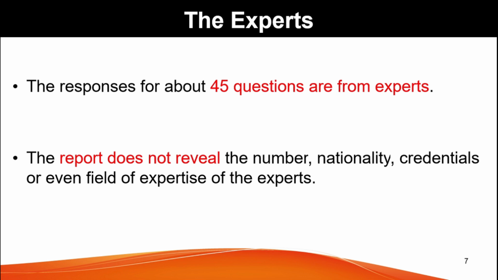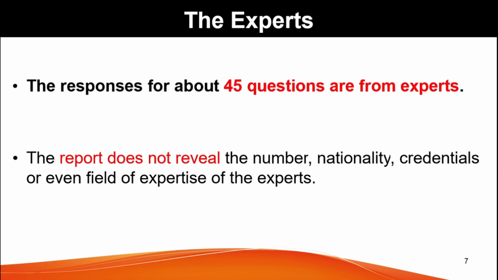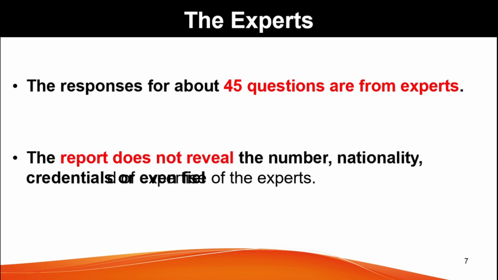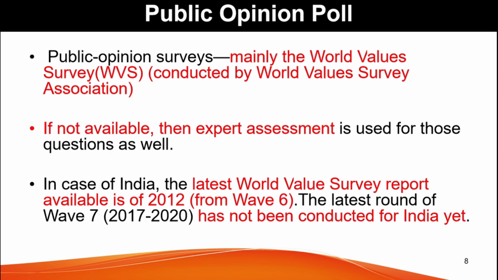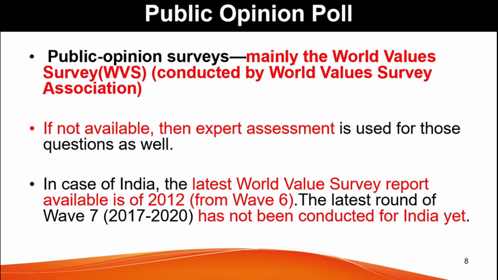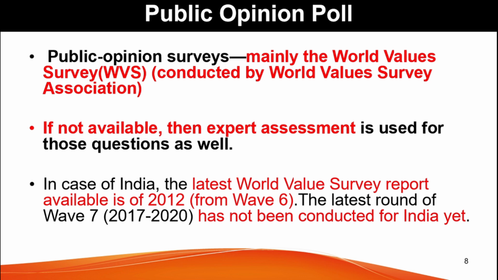Now let us go a bit deeper into the expert part. The responses for about 45 questions are from experts. The report, however, does not reveal the number of experts or their nationality, credentials, or even their field of expertise. The second one is public opinion polls. Public opinion surveys, mainly the World Values Survey, conducted by the World Values Survey Association based out of Stockholm, Sweden, are used for some questions only if the survey is available. If the survey is not available, then the expert assessment is used for these questions also.